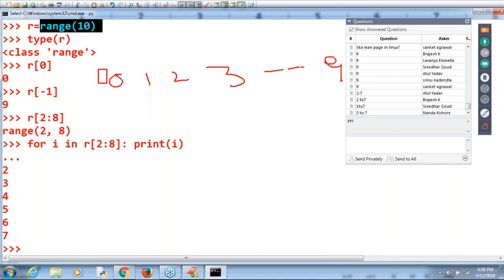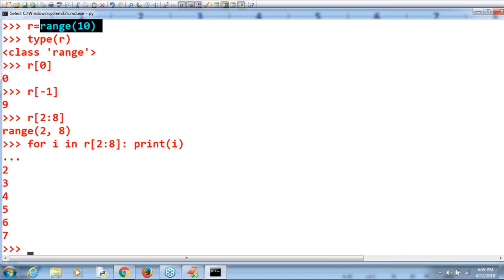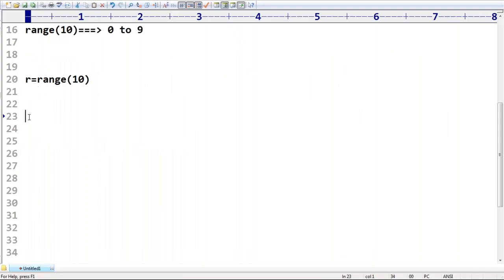If you consider the indexes, what is the index value here? Here index is 0, here index is 1, here index is 2. So the values and index both are the same. So 2 to 8 means from the second index to the end minus 1, which is the seventh index. That's why the output is 2 to 7. Everyone can understand, right? So this is about form 1: range of some number, which always represents 0 to number minus 1. That's all about the first form.